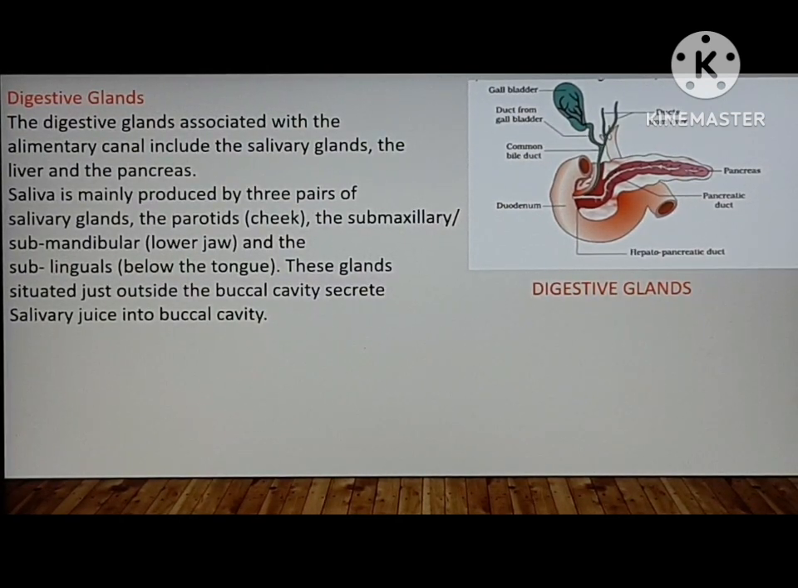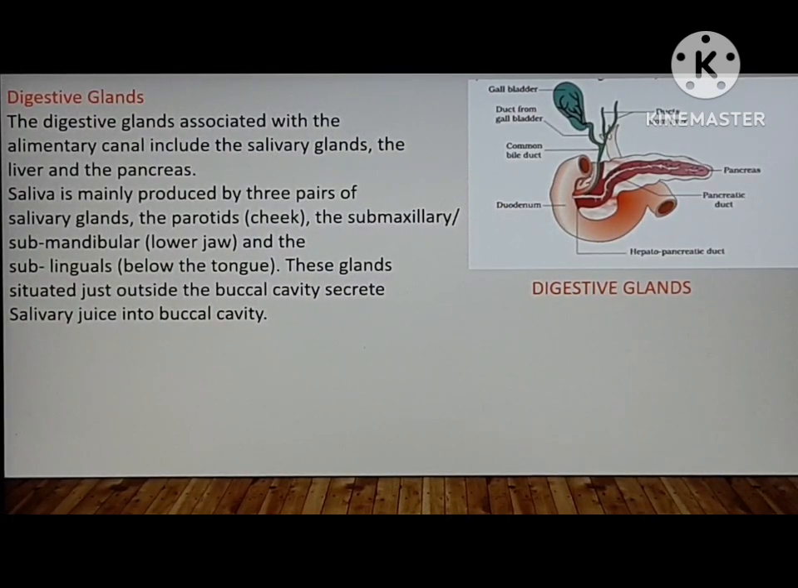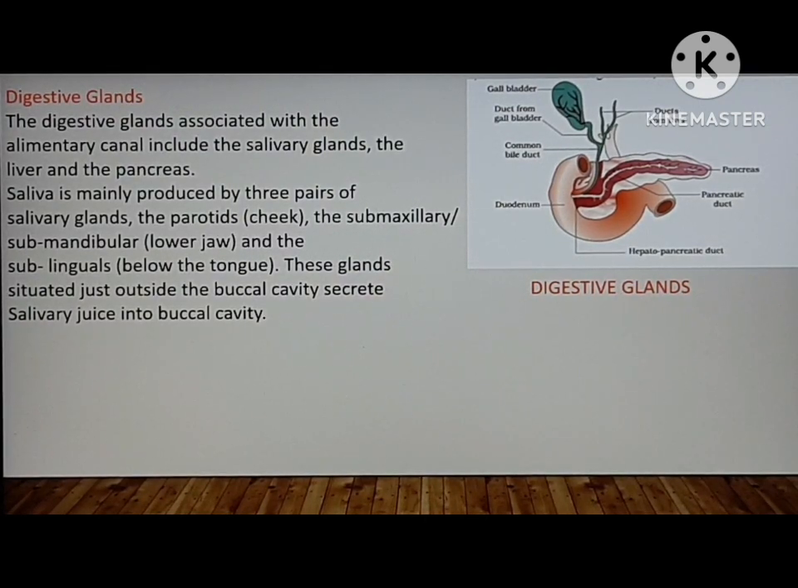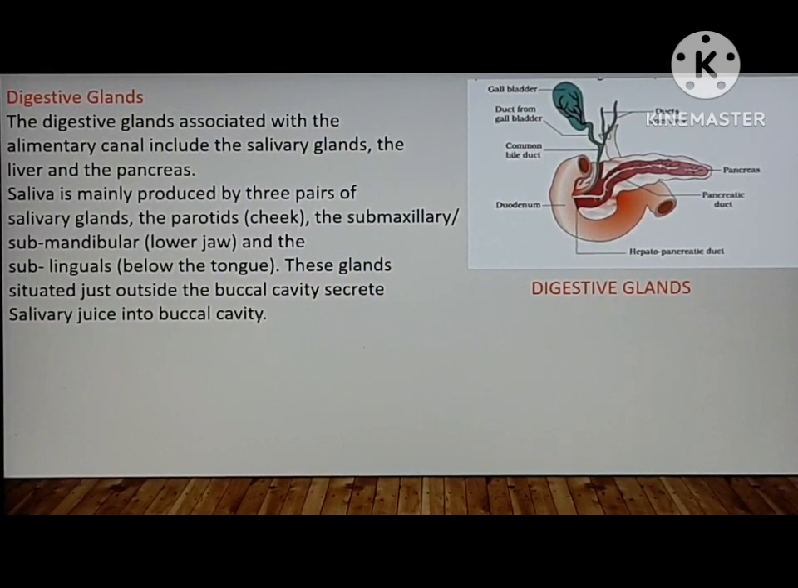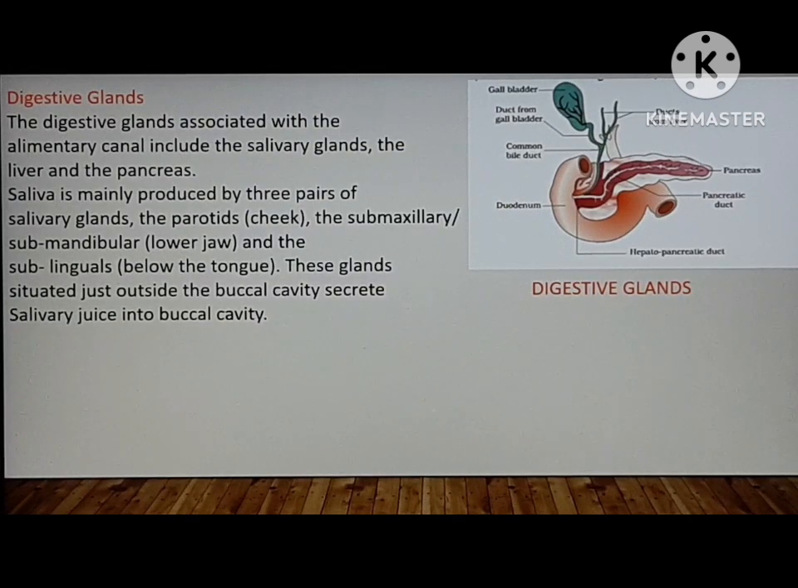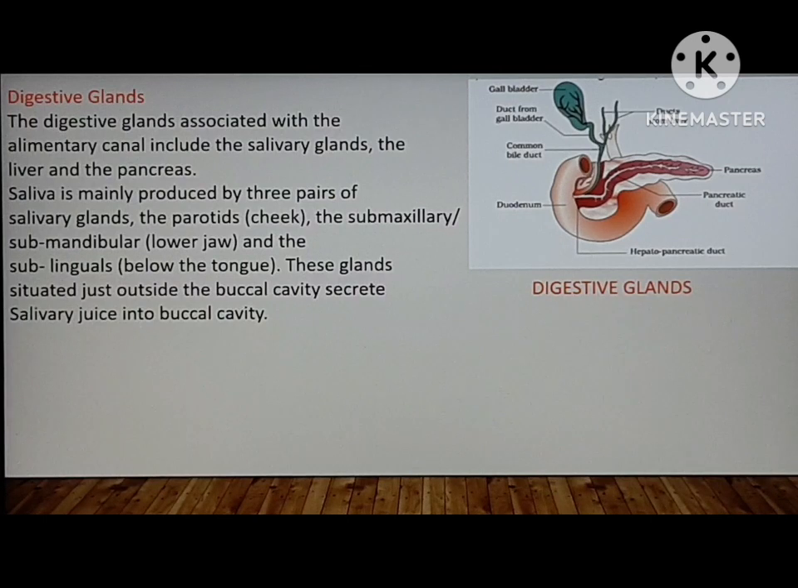In the salivary glands, saliva is produced. Saliva is produced by three pairs of glands: the parotid, which is situated in the cheek, the submaxillary or submandibular, and the sublingual. The sublingual is situated below the tongue. These glands, situated just outside the buccal cavity, secrete salivary juice into the buccal cavity. On the right side, you can see the digestive glands.